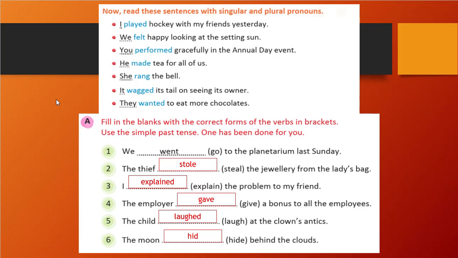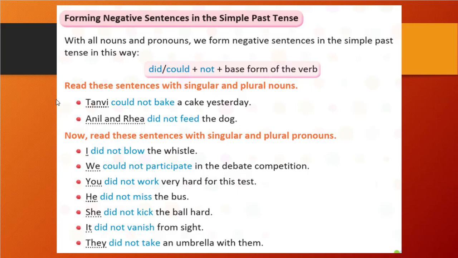So let's see further in this chapter, forming a negative sentence. In a previous chapter, we formed some sentences with negative, and who, she, and yes or no questions. Here we are going to form a negative sentence in simple past tense. Previously, it was present continuous tense, but now we are going to create it with simple past tense. So how are we going to do that?